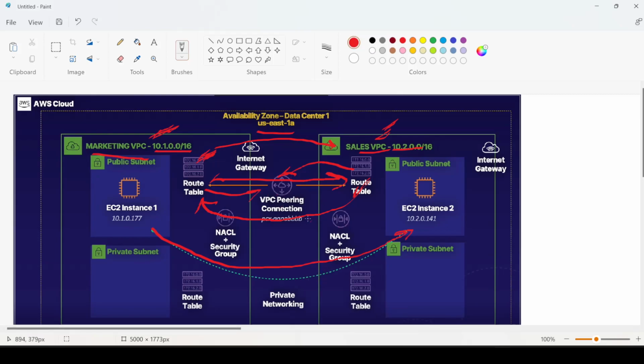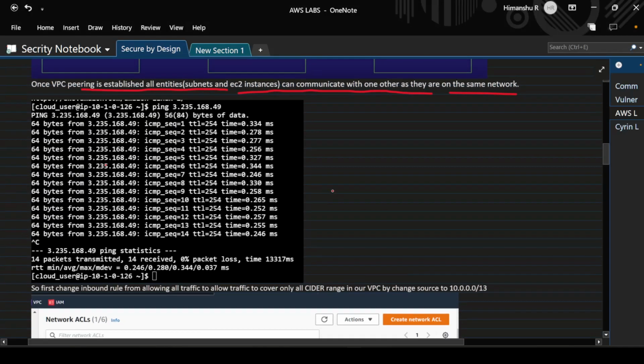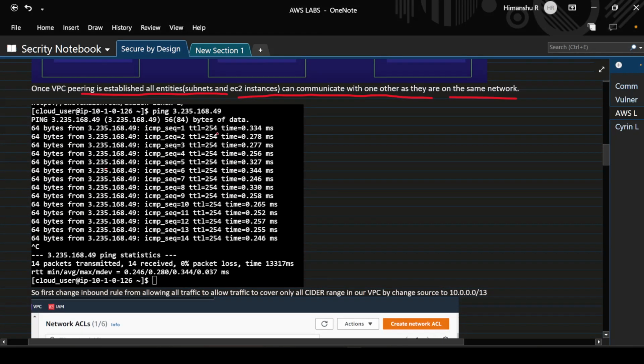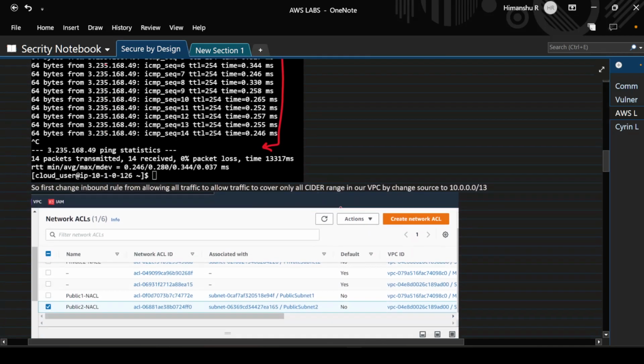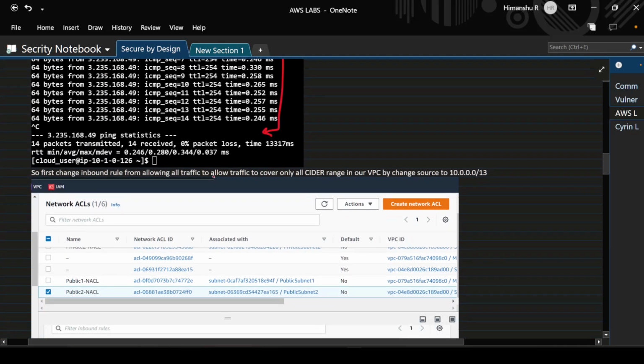So now we have the perspective that first we will be setting up a VPC peering connection to communicate, then setting up route tables so that the VPC peering connection can be established. Before all that, first we try to ping the IP of the second VPC, that is sales VPC, and we get to know that this IP is on an open port. That is, it is allowing all traffic. So it is not secure.